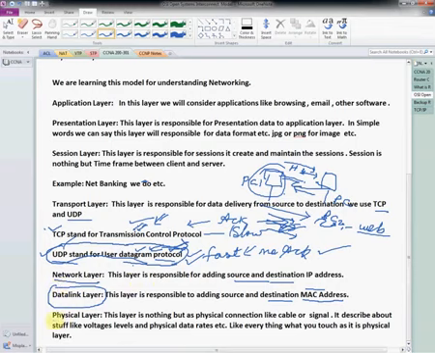Then we have the physical layer. This layer is nothing but the cable, whatever cable we connect, and the signal and voltage that is going through it. This is the physical layer, so we can touch it, like a cable. The last layer is for the RJ45 cable, or optical fiber cable, any cable which is connected, where the signal goes as zeros and ones in the cable like that.